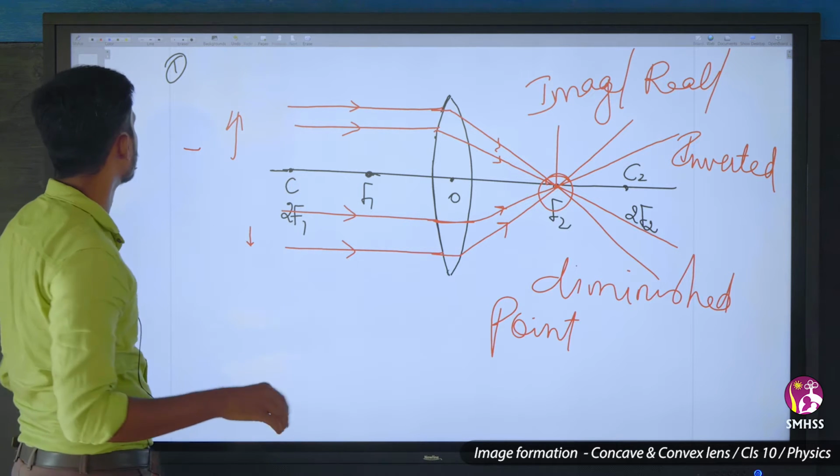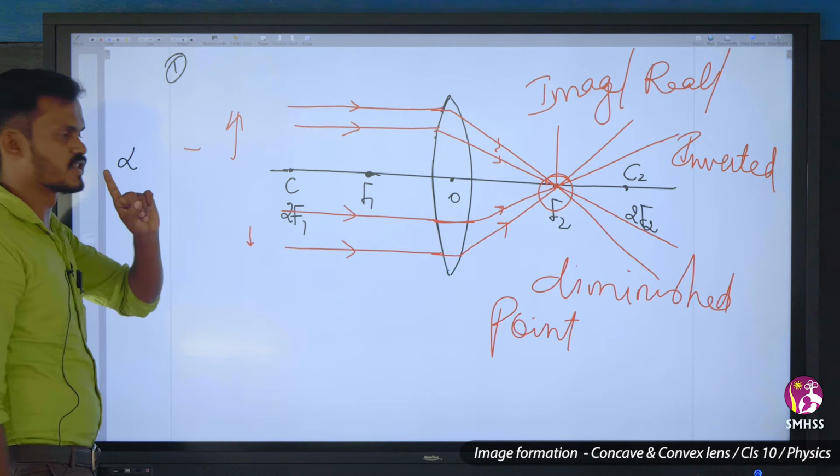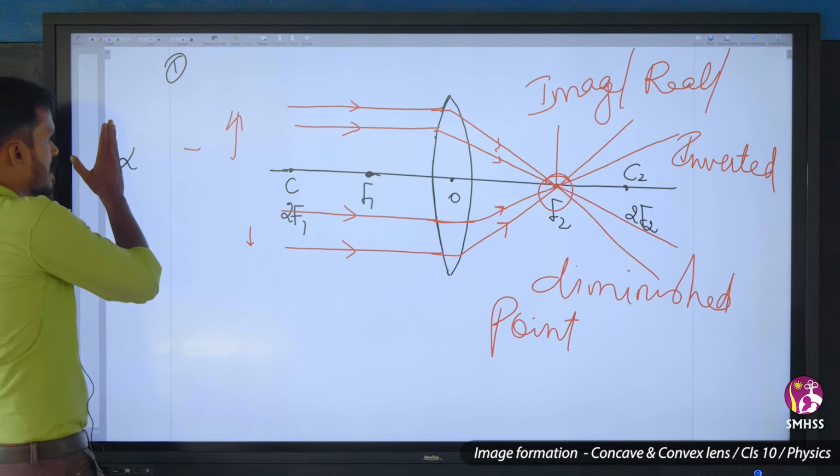That is a point sized image. So this is the first position. Now I have moved the same object.